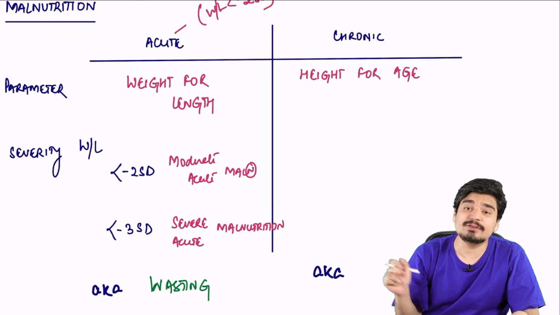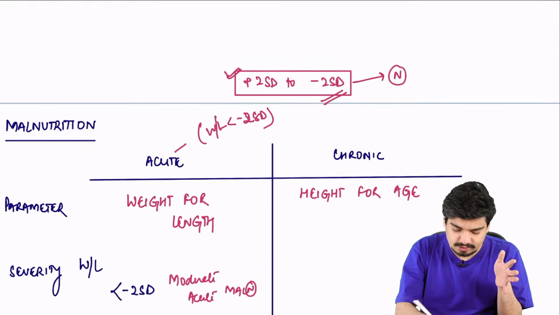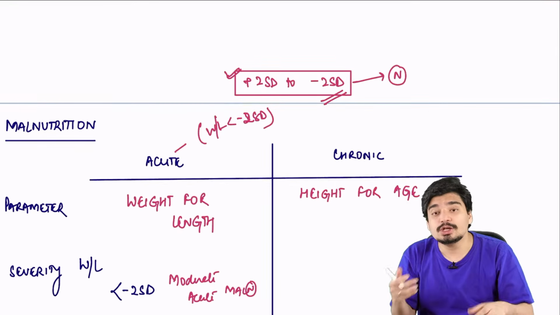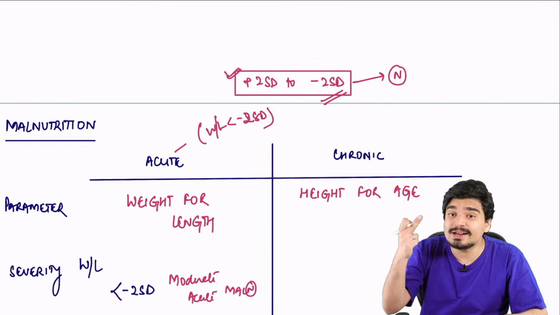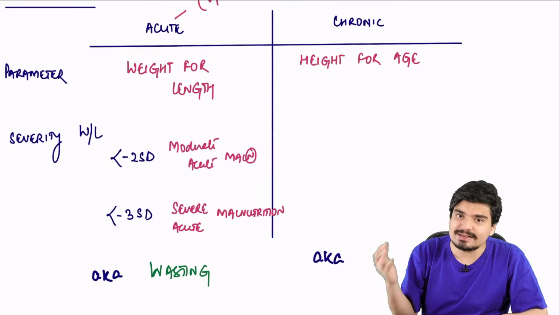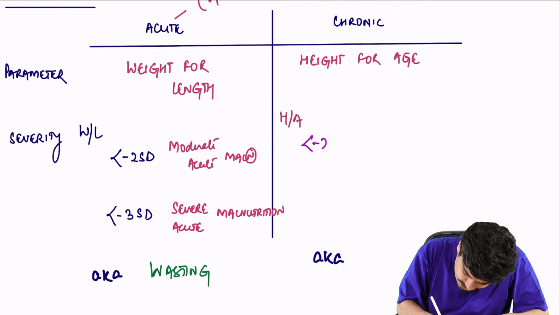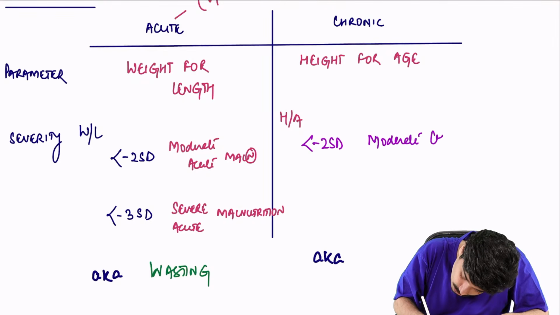Similarly, as far as height for age is concerned, between +2 and -2 standard deviation, height for age is normal. So what is chronic malnutrition? Only when height for age falls less than -2 standard deviation. Severity wise, again, it will be same. So if the height for age is less than -2 standard deviation, you will call it moderate chronic malnutrition.